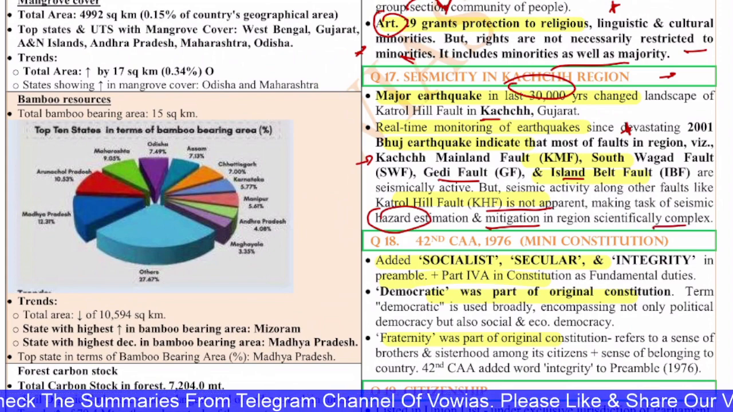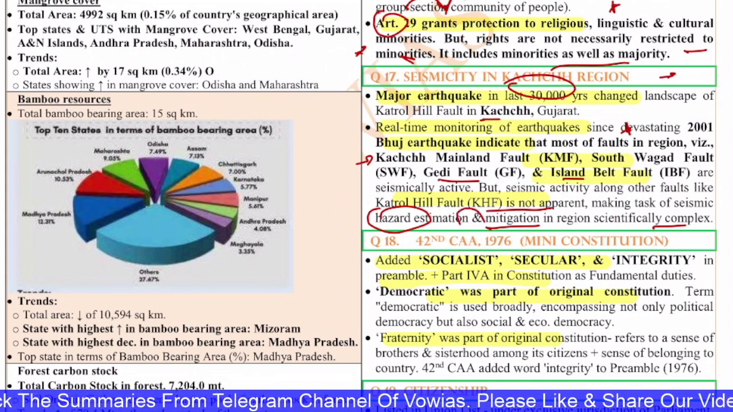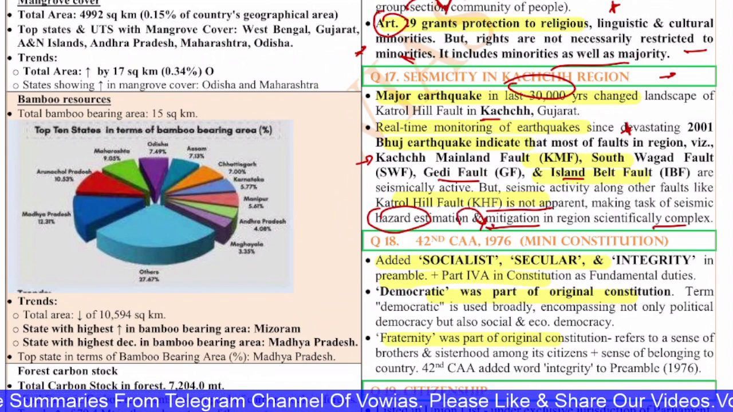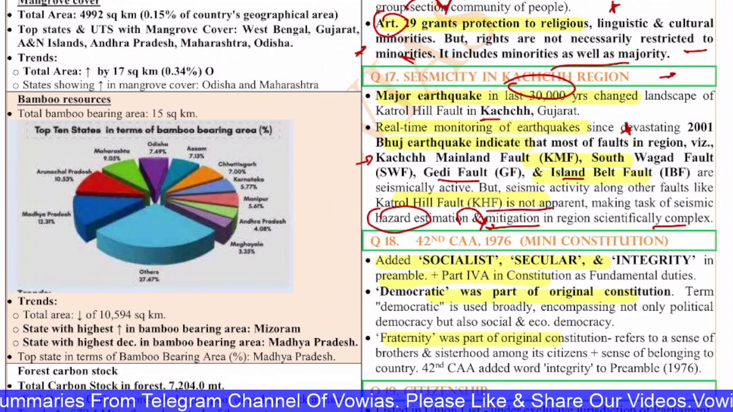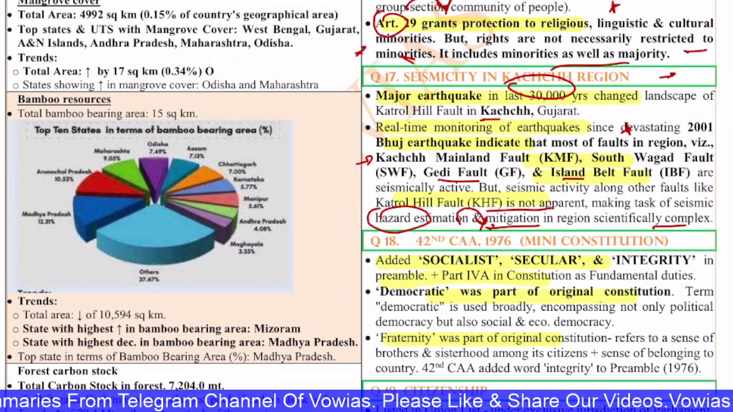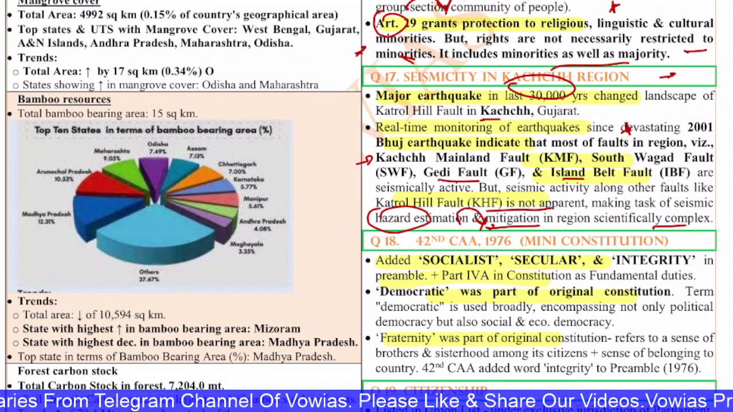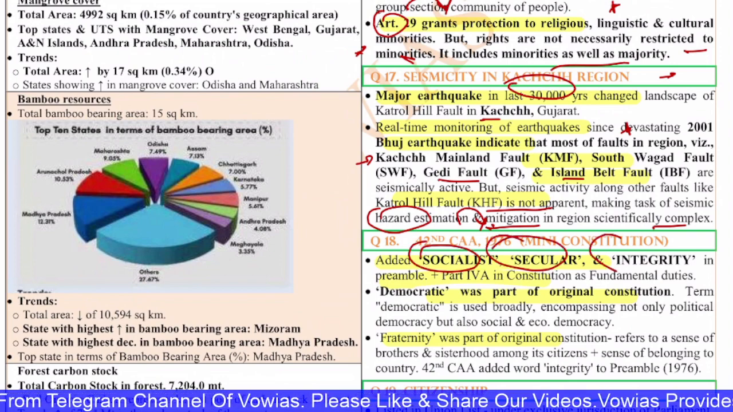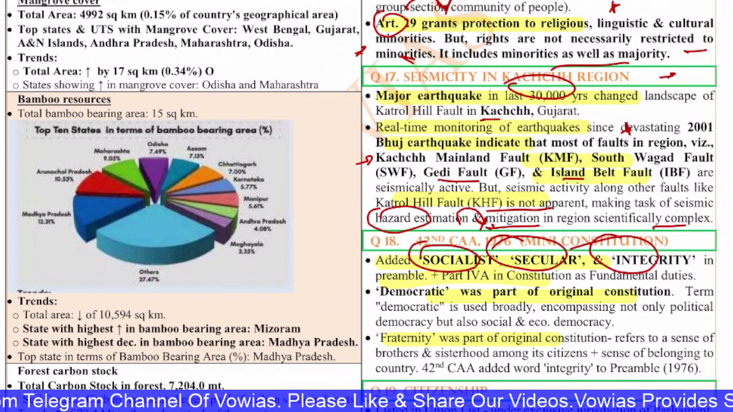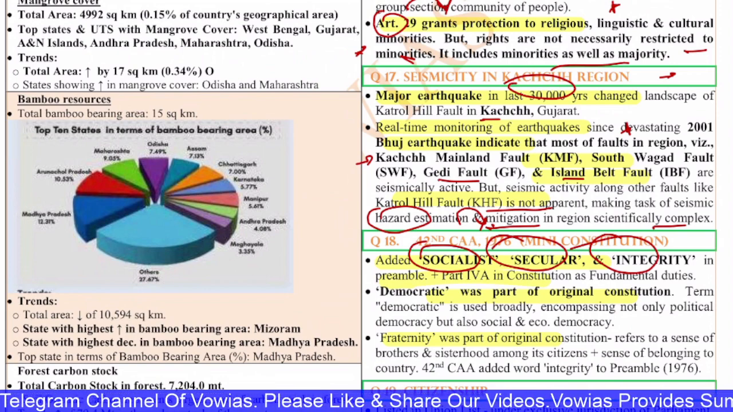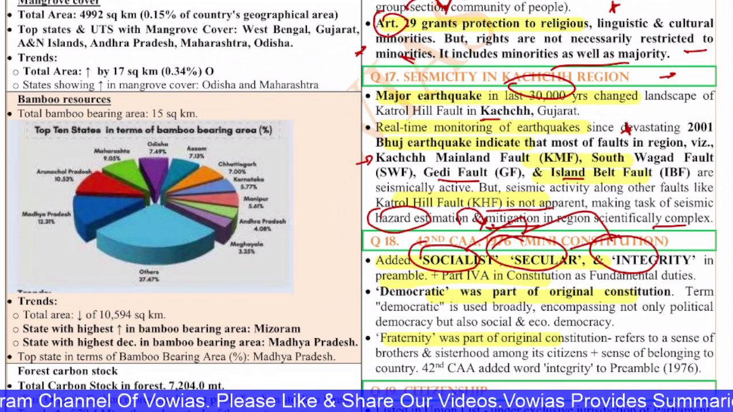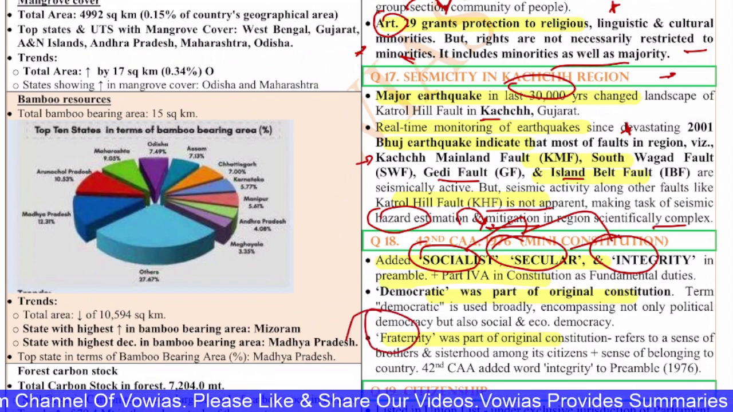Next, the 18th question is on the 42nd Amendment Act of 1976. The 1976 42nd Amendment Act is considered a mini constitution. The various changes are made to the preamble, and even the DPSPs are added and all. In the preamble, the three words socialist, secular and integrity were added. Democracy basically is part of the original constitution only. Only these three words are added to the preamble. Fraternity was also part of the original preamble.